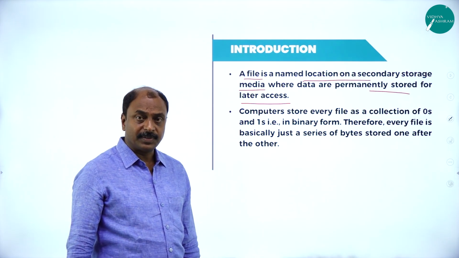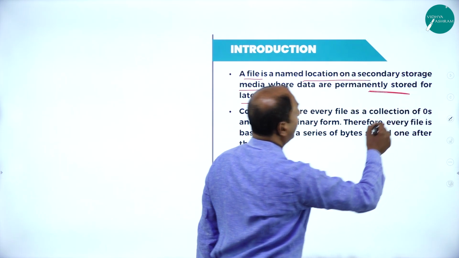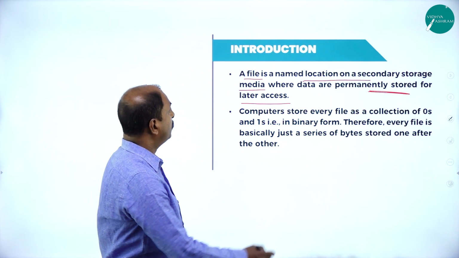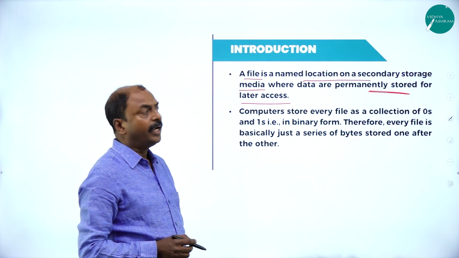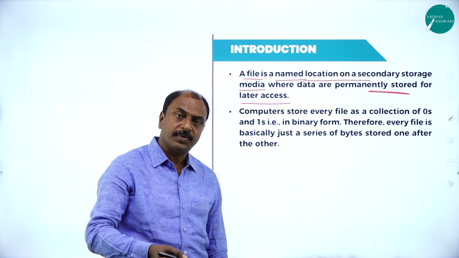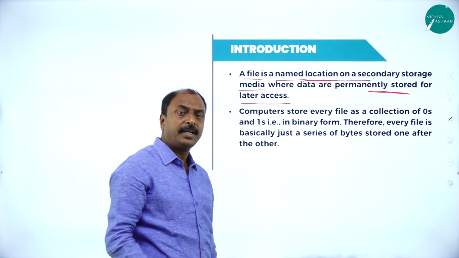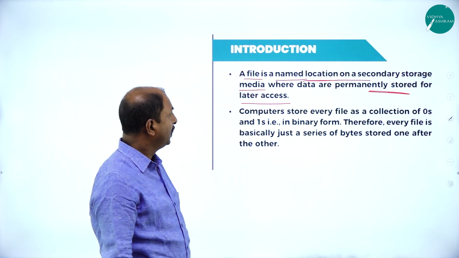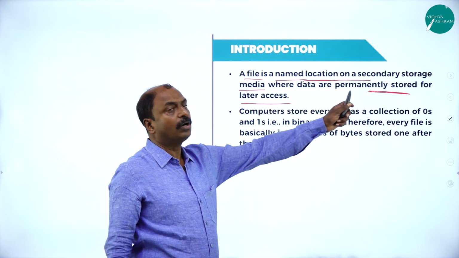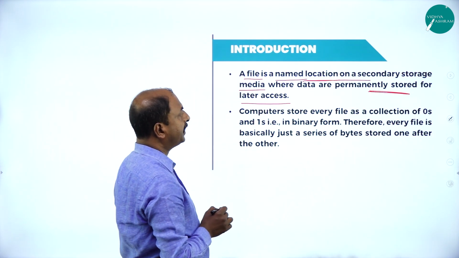If we store any information, it will be there permanently and we can use it for access in the future. It is a named location, meaning we have to give a name for that particular file, and we store it in a particular location in a secondary storage media. So it is a named location on the secondary memory media, where data are permanently stored for later access.